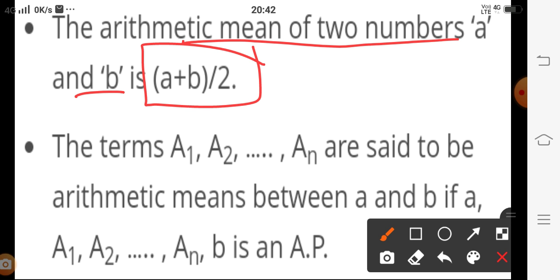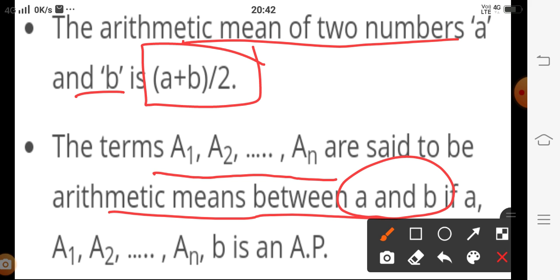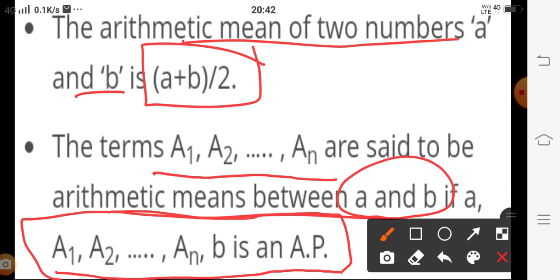And if you consider the terms a1, a2, up to an, they are said to be the arithmetic means between a and b if a, a1, a2, up to an, b is an AP. It means in some questions, in the exercise that we are going to solve in the next presentation, two numbers are given and we have to find 6 arithmetic means or 5 arithmetic means between those two given numbers. Then how will you get this?